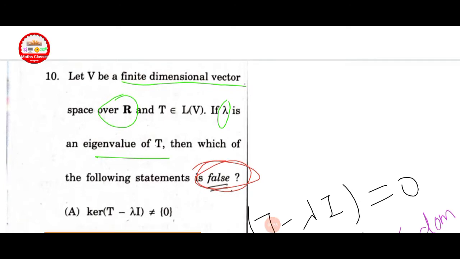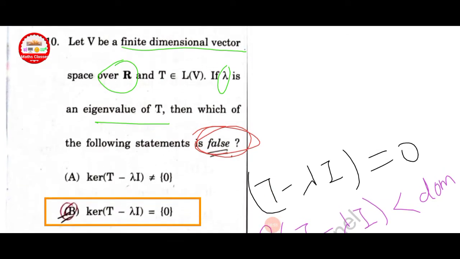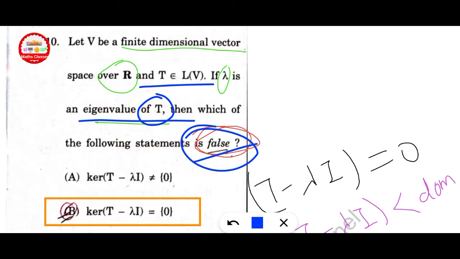Next question: let V be a finite dimensional vector space over R and T belongs to L of V. If lambda is an eigenvalue of T, then which of the following statements is false? First of all, here given lambda is an eigenvalue.